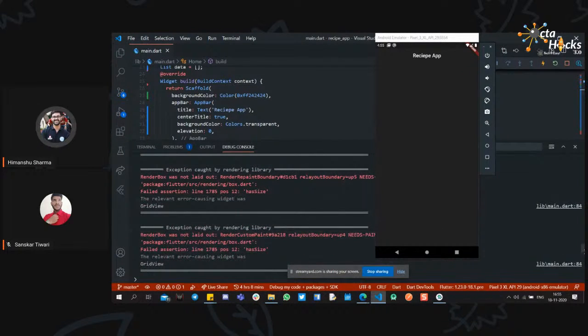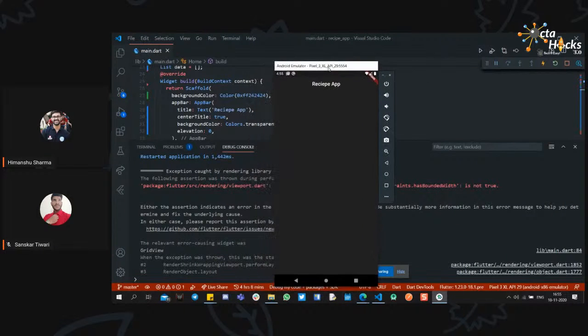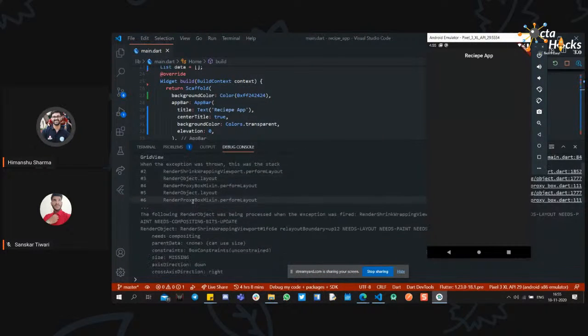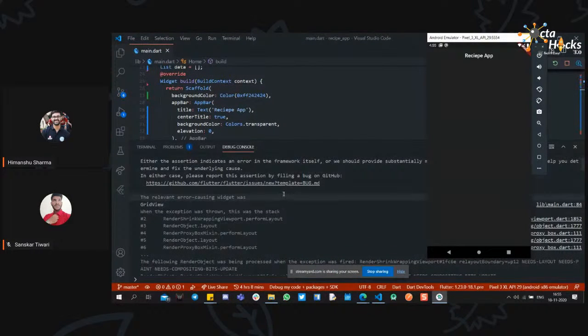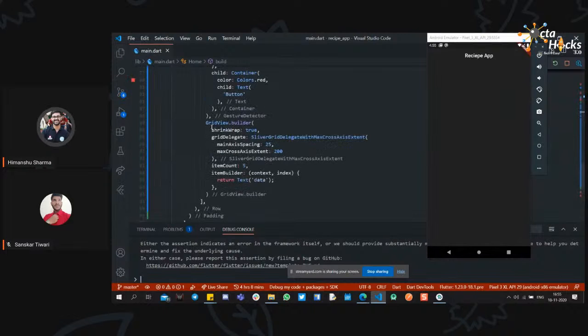Okay, it is showing some errors right here, about the bounded height and the grid view. Wait for it. Okay, we have the grid builder.